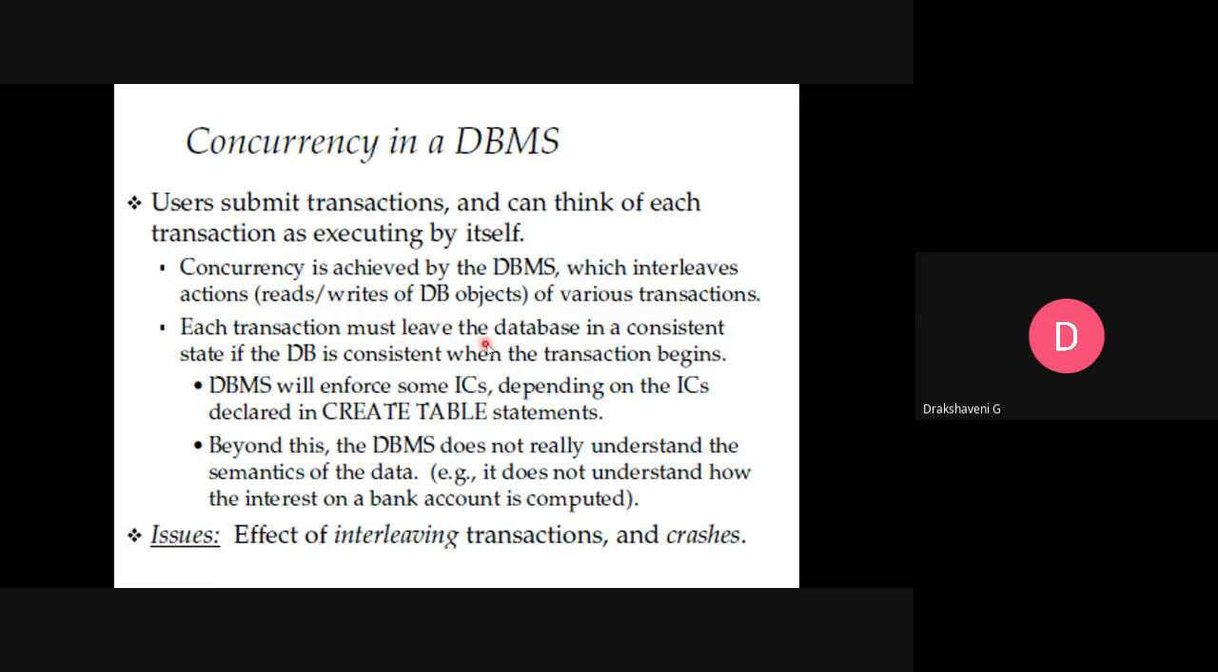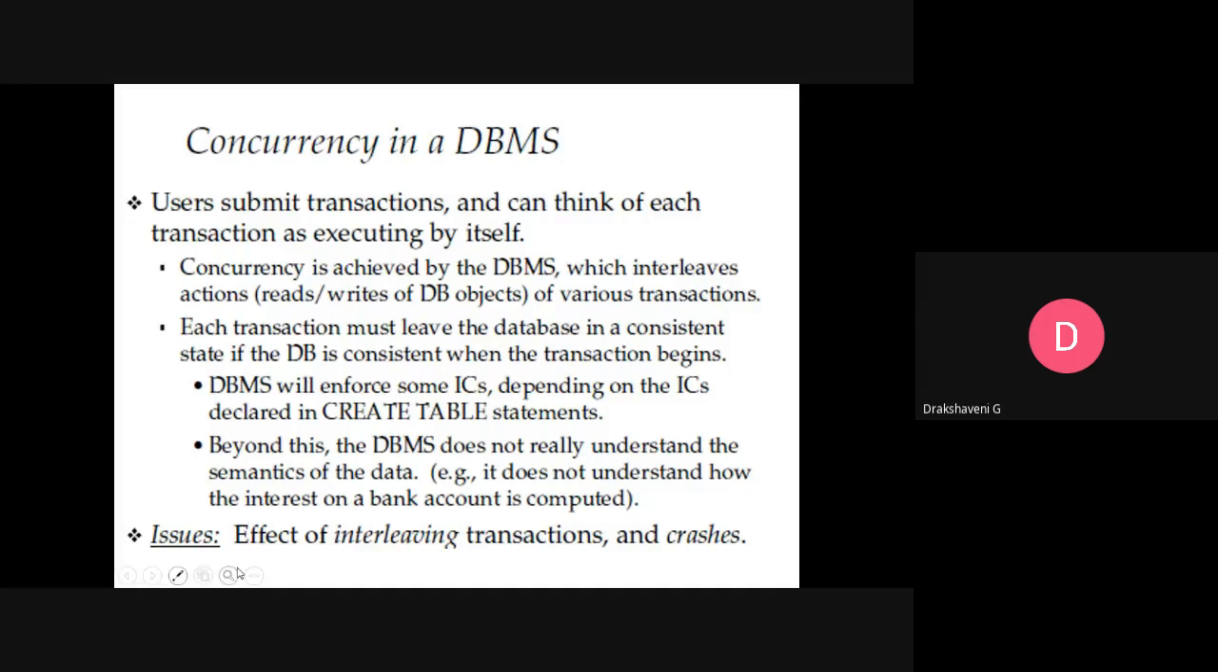Each transaction must leave the database in a consistent state if the DBMS is consistent when the transaction begins. So that's concurrency in the DBMS. The DBMS will enforce some ICs depending upon the transaction, declared in the create table statement. Beyond this, the DBMS does not really understand the semantics of the data. For example, it does not understand how the interest on a banking account is computed.